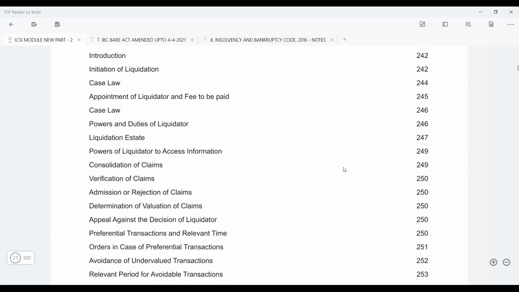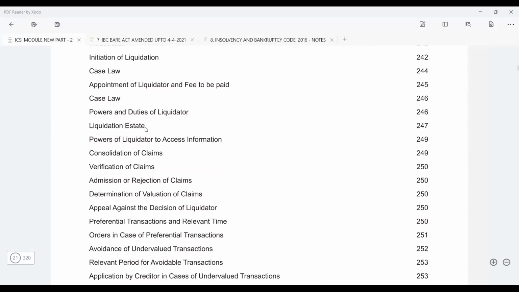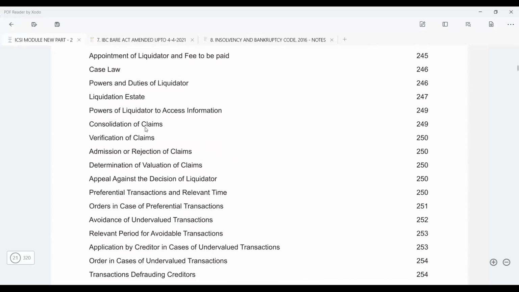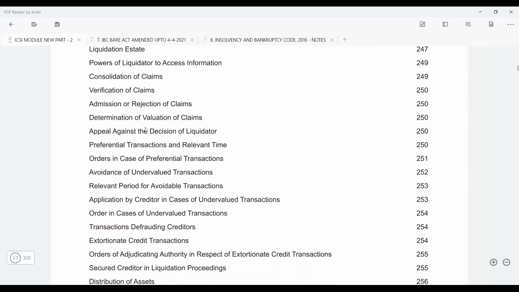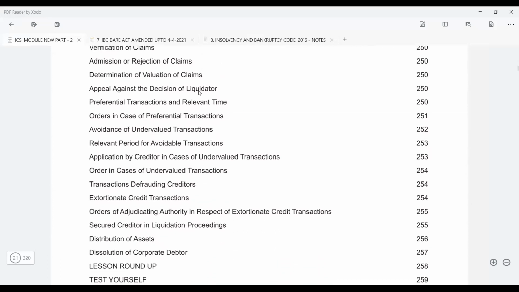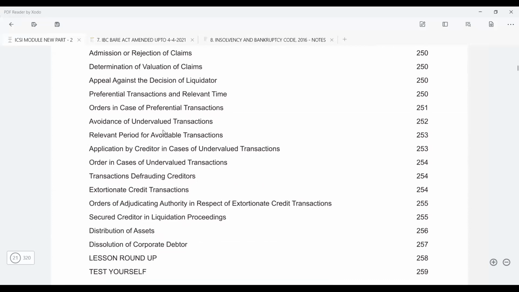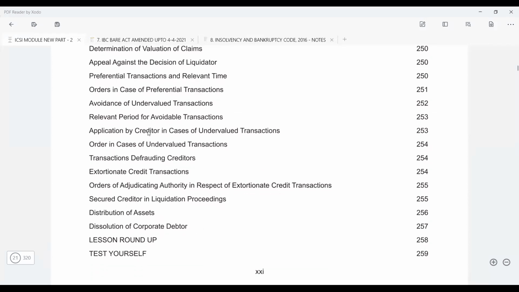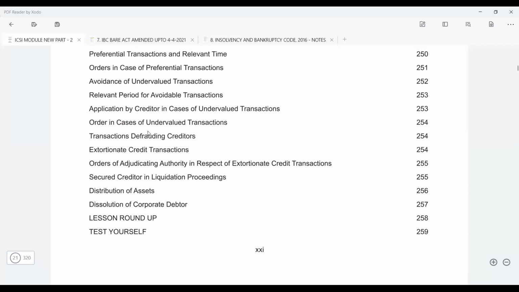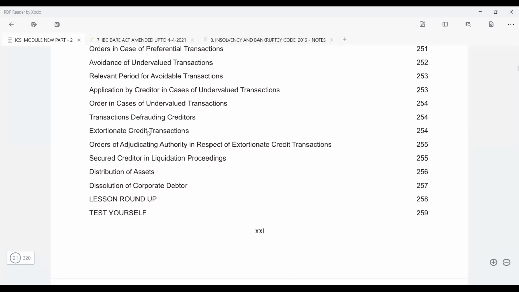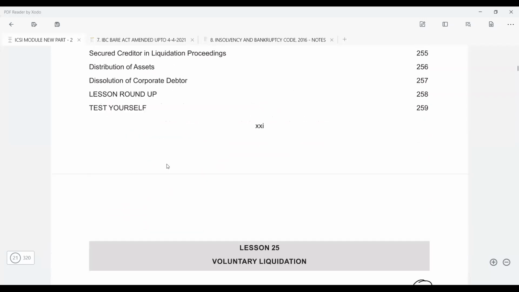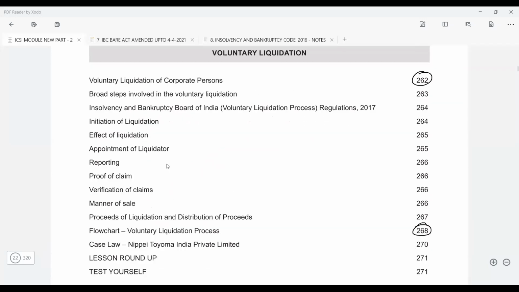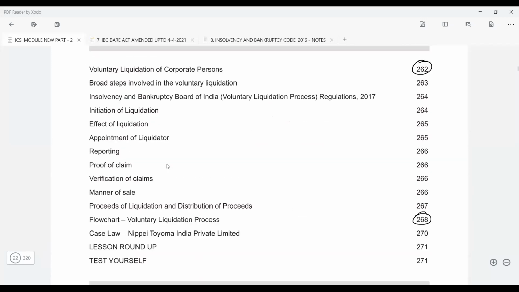Just see the powers and duties of the liquidator, liquidation estate, consolidation of the claims, verification of the claims, determination of the valuation of the claims, appeal against the liquidator, preferential transactions, undervalued transactions, transactions defrauding creditors, extortionate credit transactions, then secured creditor, and distribution of the assets. And this is for voluntary liquidation. So just cover this, right?